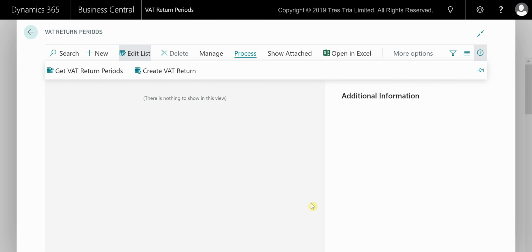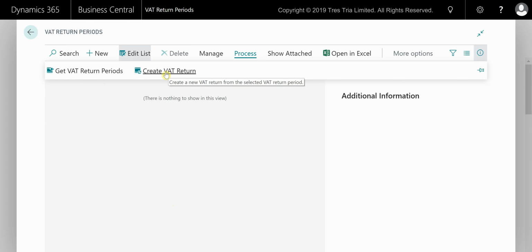Business Central stores VAT obligations as VAT return periods and uses them to automatically enter start and end dates when you create VAT returns. So here we are within Business Central, and I've done a quick search for the VAT return period screen. As you'll notice, I haven't got any return periods in here. That's because this particular instance I have is not configured with the HMRC portal. The process you must follow is clicking on the process option up here and Get VAT Return Periods. Once those VAT return periods appear in your screen and the connection to the API is successful, you pick up a period and then Create VAT Return.